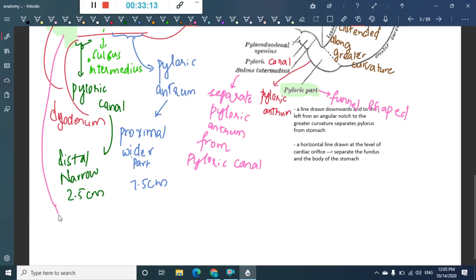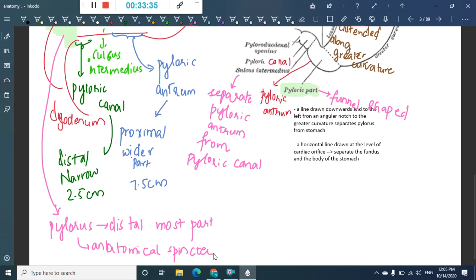This pylorus is the distalmost part, and it has the sphincter, forming the anatomical sphincter. This is mainly formed by the thickening of circular muscles.